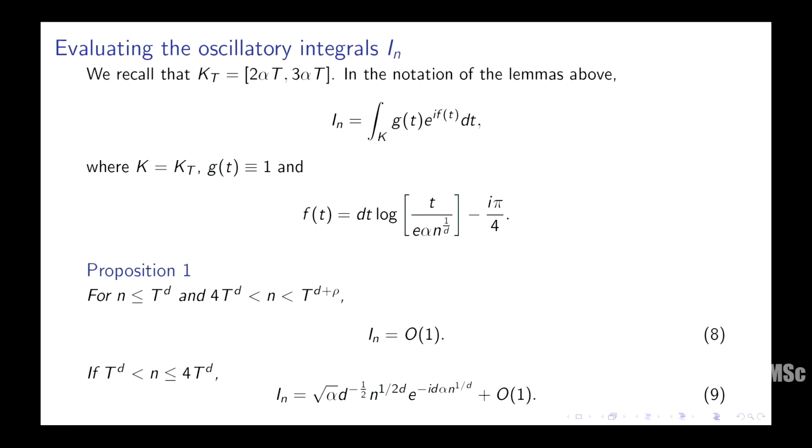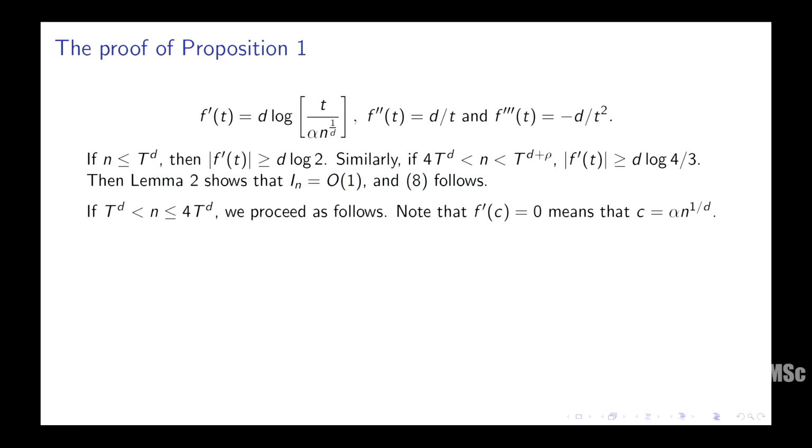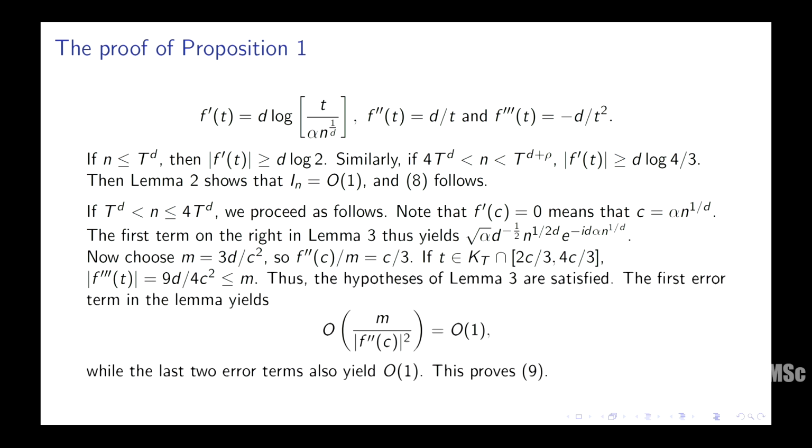Okay. So as I said, the crux of the argument was exactly that. I'll just speed through this because this is the point. So the f double prime t is d by t and f triple prime t is minus d by t square. So when you do everything right and verify what you want, the dust settles, right? What you'll end up getting exactly is this. What I said, O of M by f double prime c absolute value square is O of 1. All of this is just you're keeping track of all the notation. There's nothing more than that.